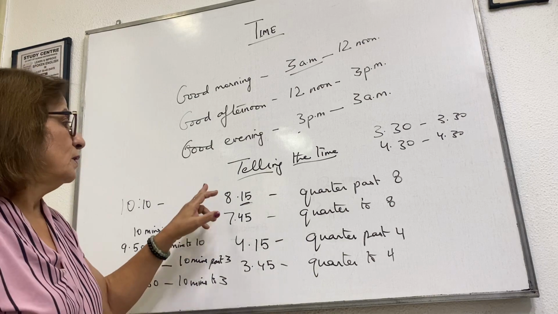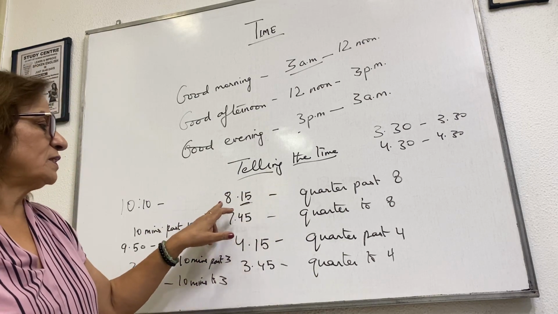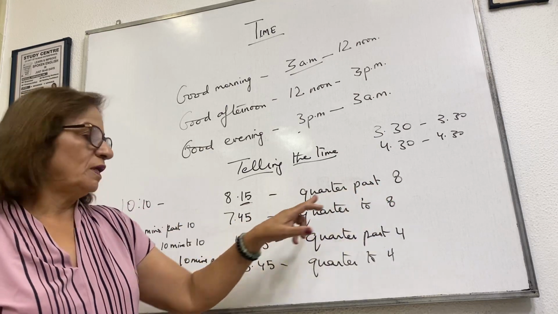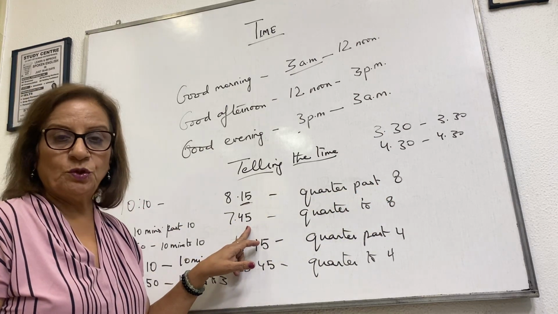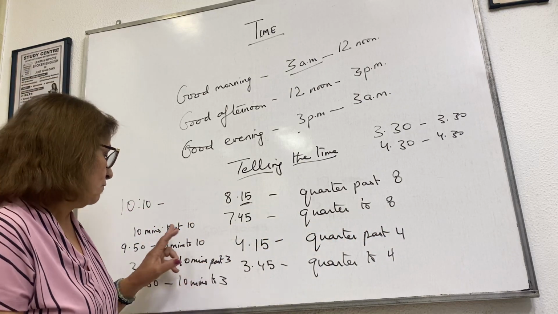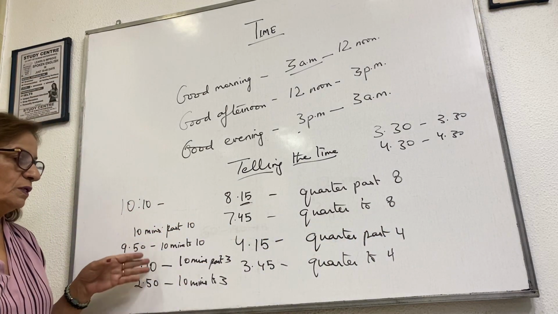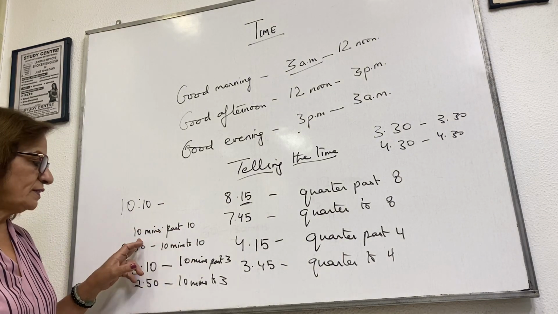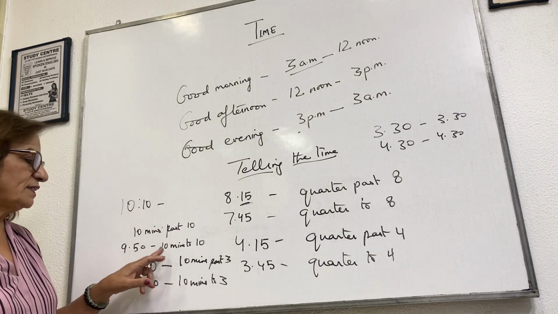Okay? Telling the time, if it is past 15 minutes, then we say quarter past 8. If it is 15 minutes yet to go, we say quarter to 8. Okay? If it is odd minutes, not 15 minutes, then 9:50, we say 10 minutes to 10.